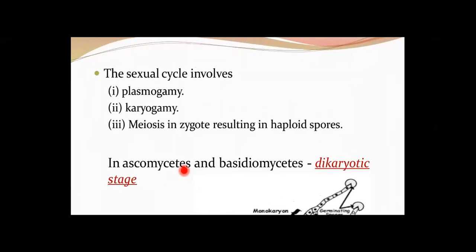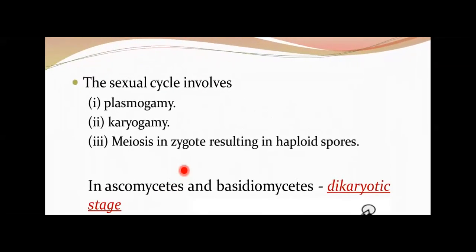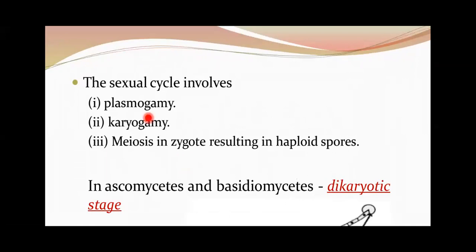When you talk about sexual reproduction in fungi, the sexual cycle involves three stages, which are very, very important. The first one is called plasmogamy. So what is plasmogamy, students?